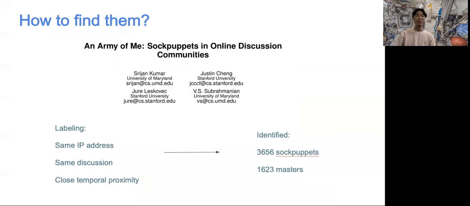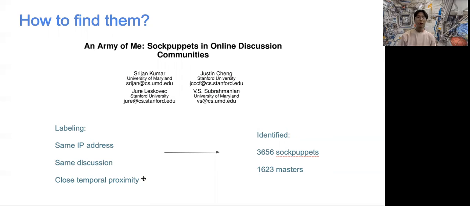And in 2017, Kumar et al. published their work on identifying sock puppetry in online discussion communities. They identified more than 3,000 sock puppets comprising about 1,600 puppet masters. Their approach is relatively conservative in that they labeled a group of accounts as sock puppets only when these accounts post from the same IP address, in the same discussion, and also in close temporal proximity.